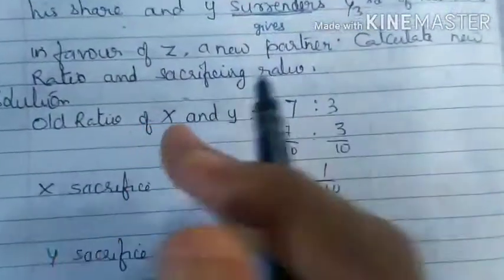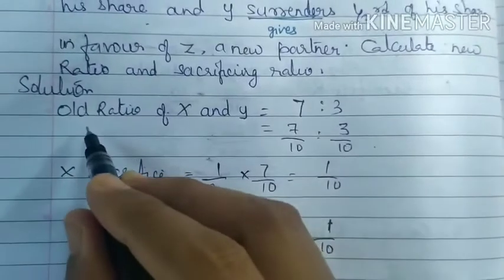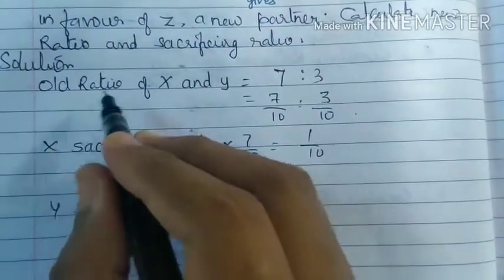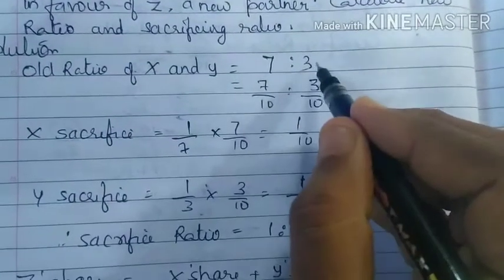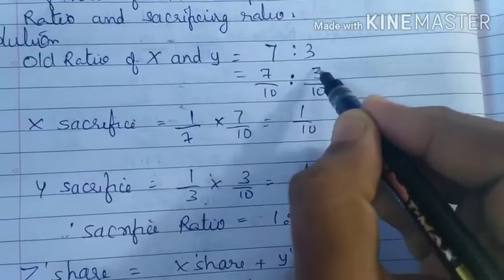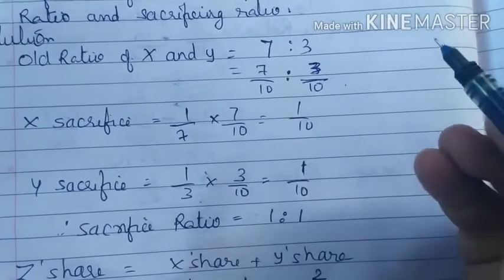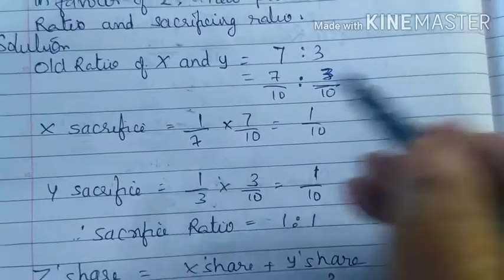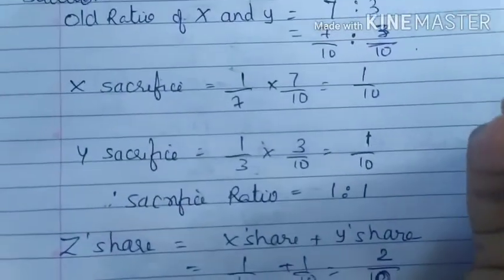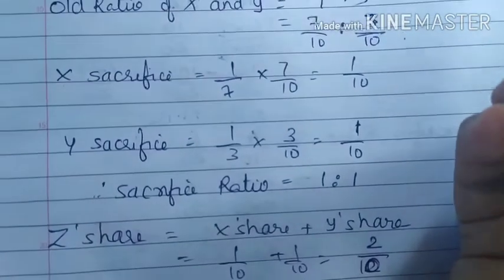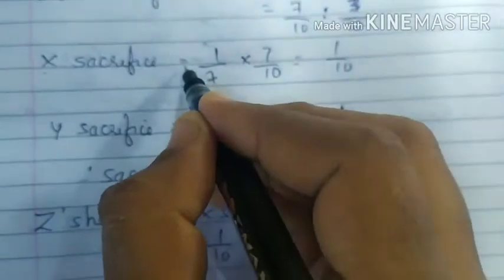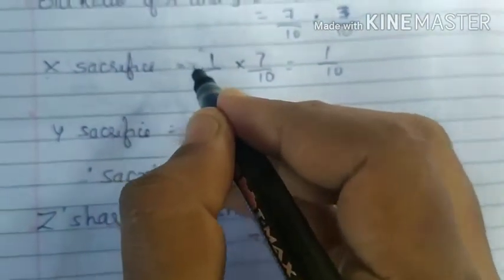So how to find out? First, the old ratio of X and Y is given. The old ratio of X and Y is 7:3. That becomes 7 upon 10 is to 3 upon 10. So what will be the sacrifice ratio of X? X sacrifice equal to, you have to see what share he is surrendering.